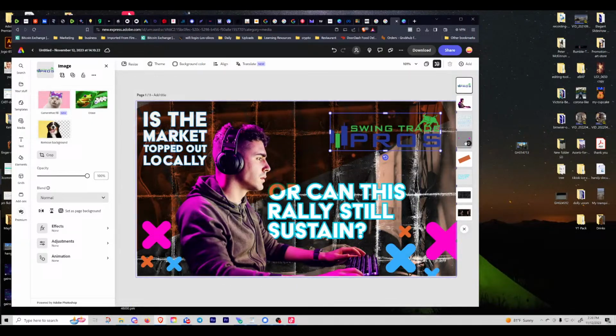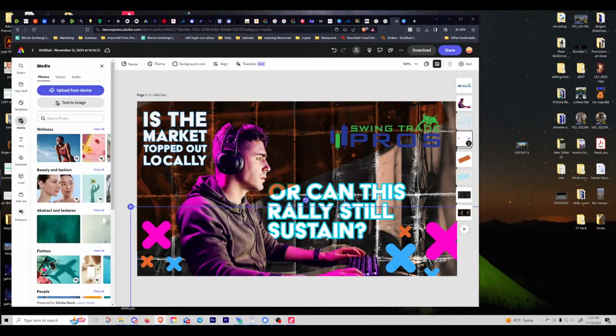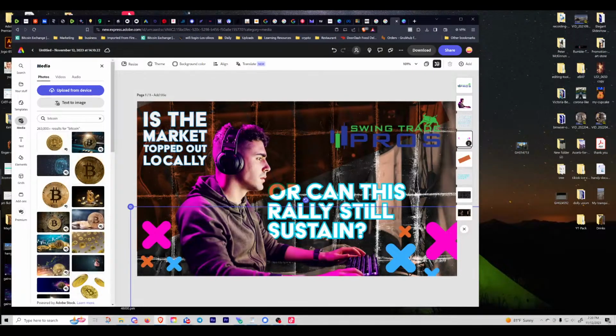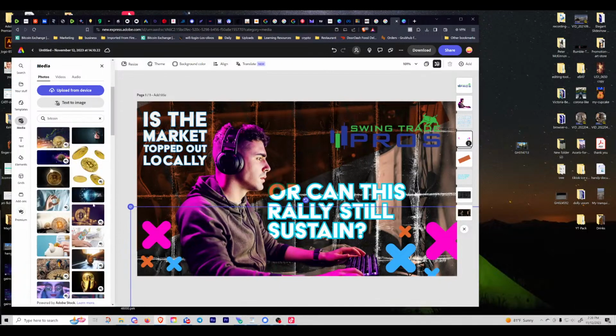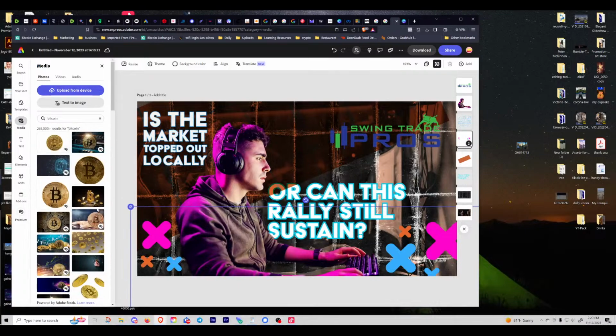And as far as these X's, I might actually replace this with some kind of crypto token or something like that. Let's just see what happens. I type in Bitcoin. And now it's got some PNG images or some already cut out assets right here. So I'm just looking to see what looks good here. Maybe I can pop these into place. So let's drag that onto the stage here.